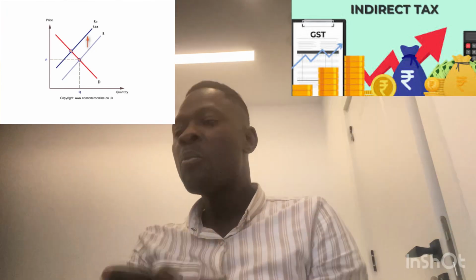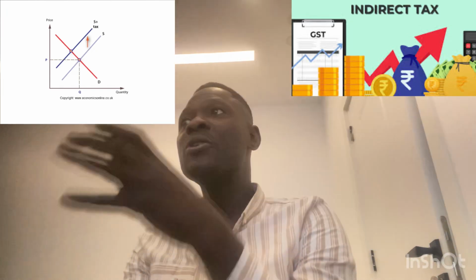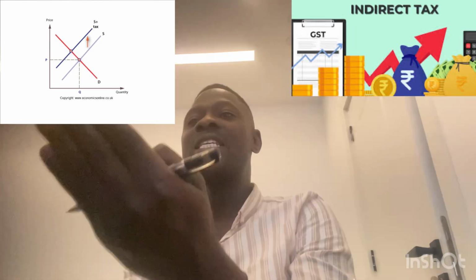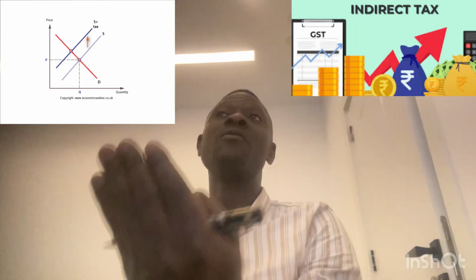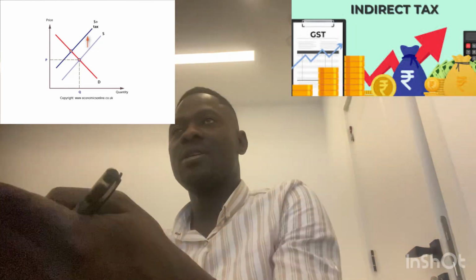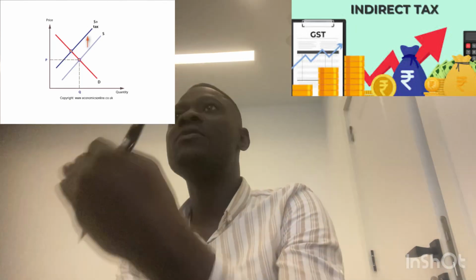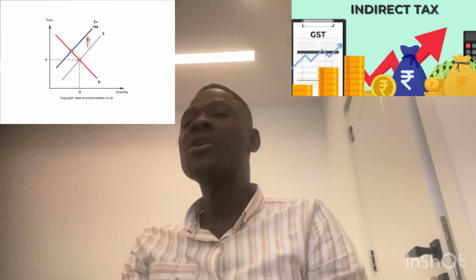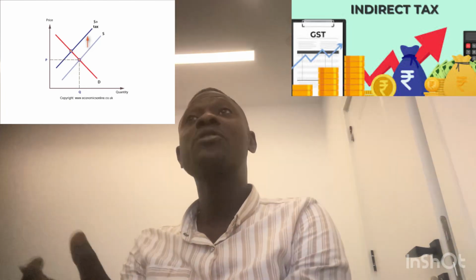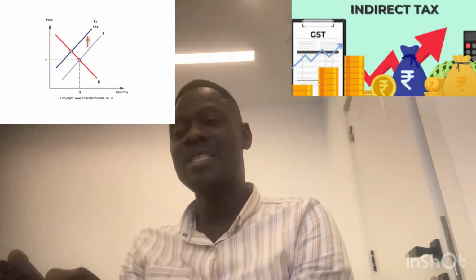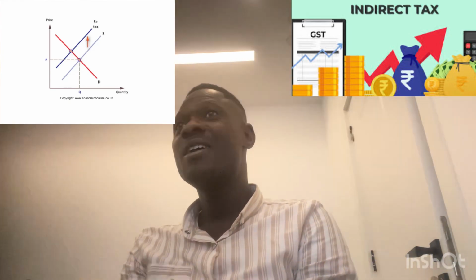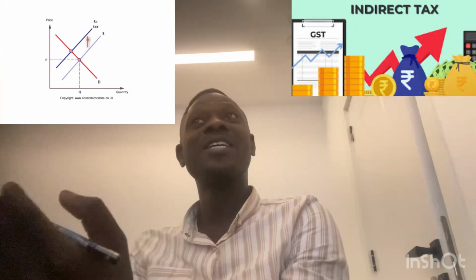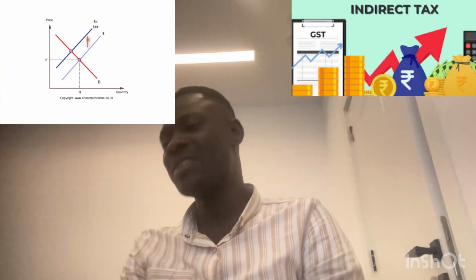Do you get it? So most of the products we have are products with substitutes. And one of the factors that determine the elastic or inelastic nature of a product is how competitive the product is, so if there's availability of substitutes. Most of the products in the world have substitutes. So when the cost increases, the first thing firms will do is to reduce their supply. Then the demand starts increasing more than supply. Then they can increase the price.